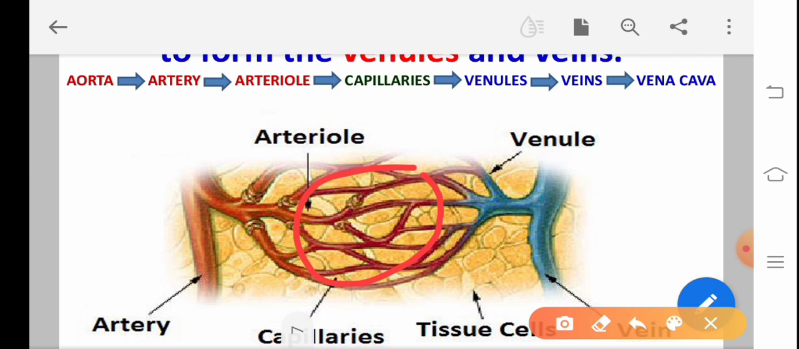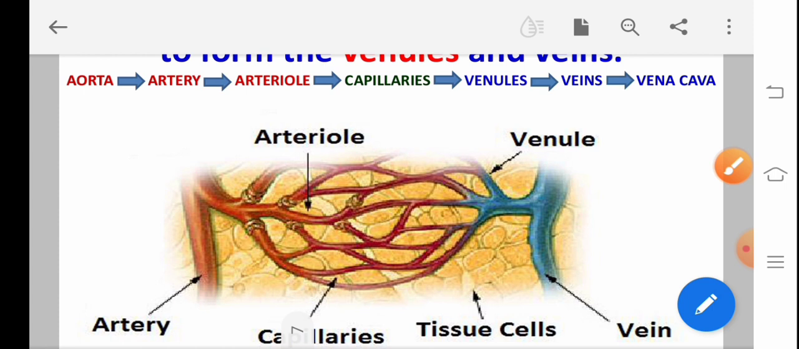Then again they collect the carbon dioxide and nitrogenous waste from the tissue. So they unite to form the venule. The venules will unite to form the veins. The veins further join into the vena cava.